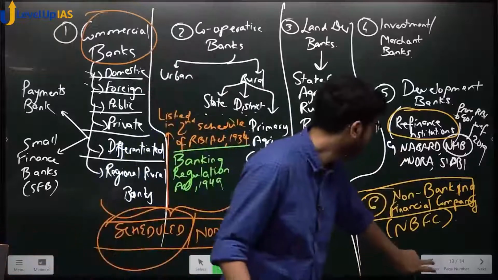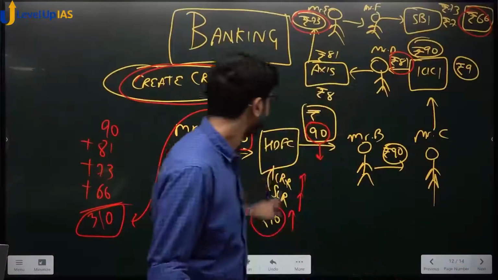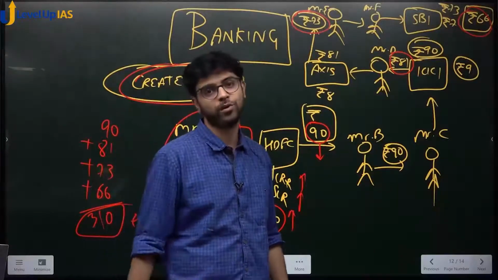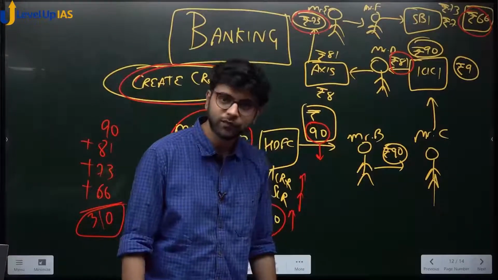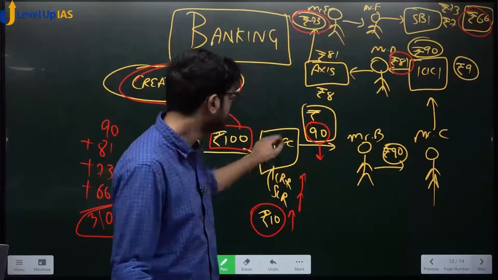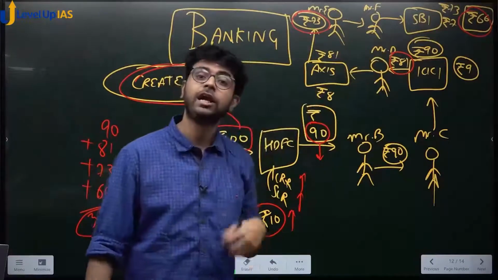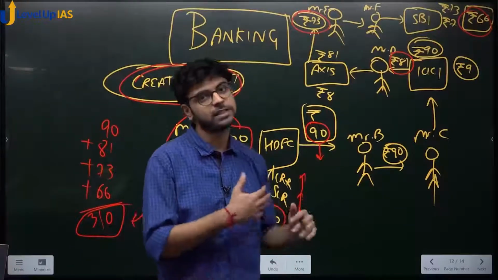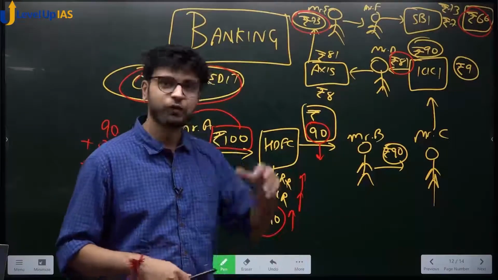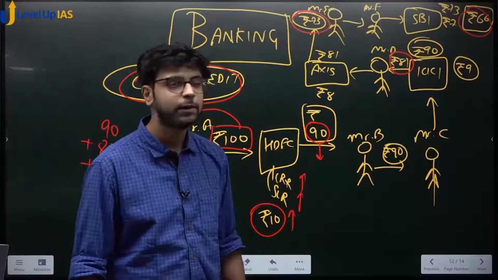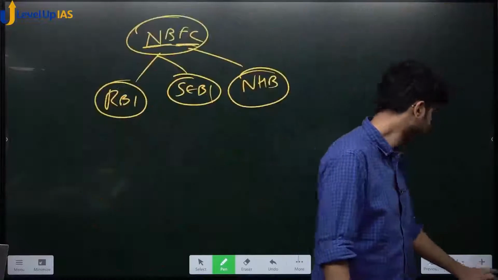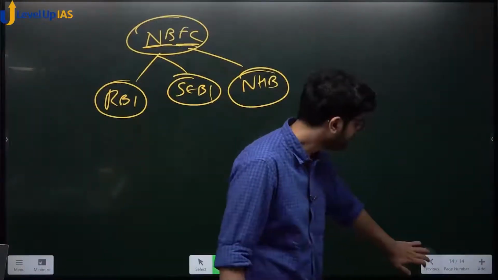Why? We saw, na? All banks are interrelated. They are the financial, they are the money of the economy. Okay, they run through the veins of the economy. So if one bank fails, the entire chain fails and your entire economy fails. Yes or no? That is why we classify some of them as systemically important banks, that it should not fail at all, that if that fails, then your economy is doomed. Understood? Okay? So we'll stop here.